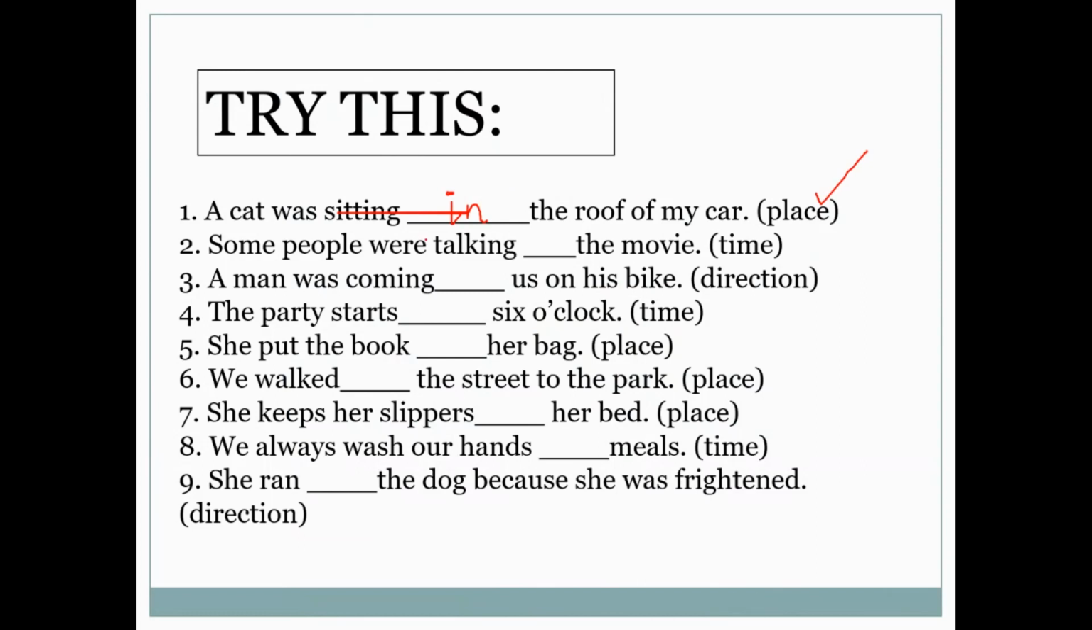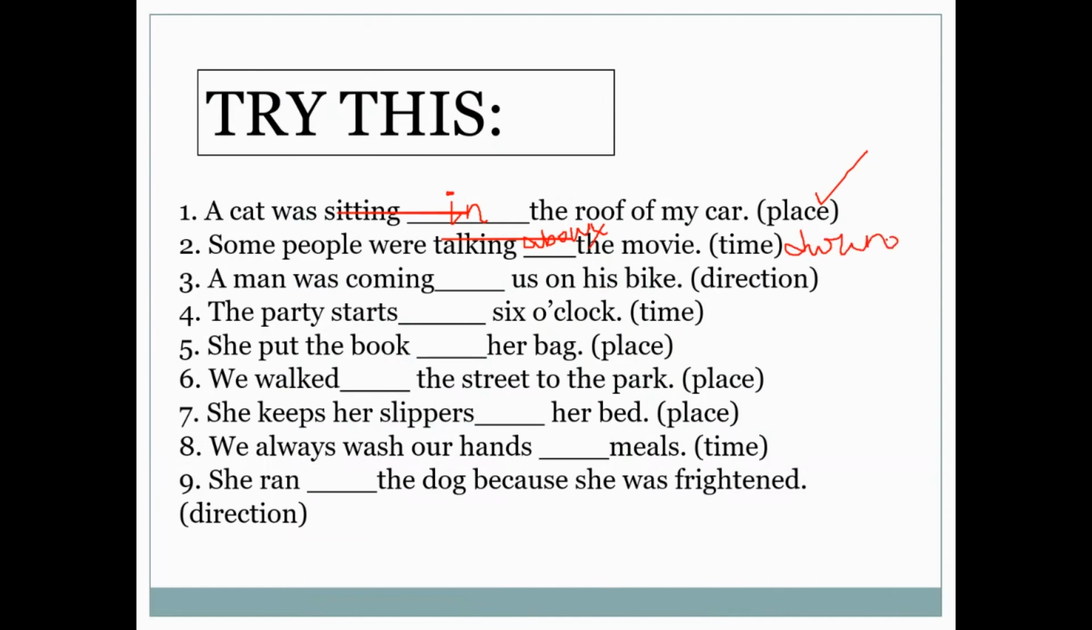Some people were talking dash the movie. Think well and tell me. About, ma'am. During. During can also be put, ma'am. There are two possibilities, right? I had kept during in mind, meaning time, but you can say about. About or during. If it is during, it refers to the time.